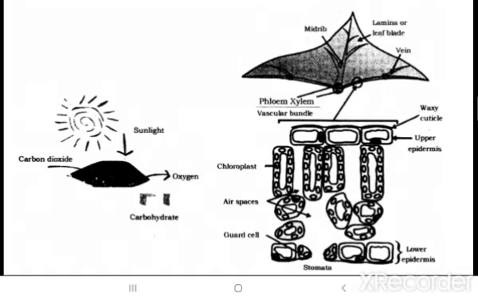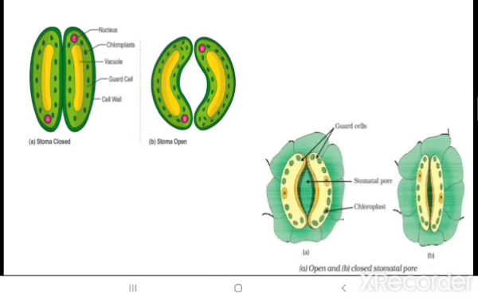Xylem conducts the minerals and water from the roots to the leaves, as we call the leaf the kitchen of the plant. And the leaves prepare the food, and the prepared food is transmitted to the different parts of the plant body through phloem. So xylem conducts from roots to the leaf, and phloem conducts the prepared food from the leaf to the different parts of the plant body.